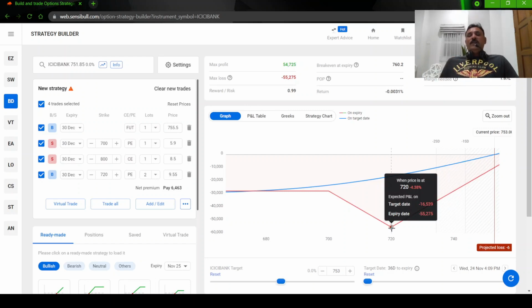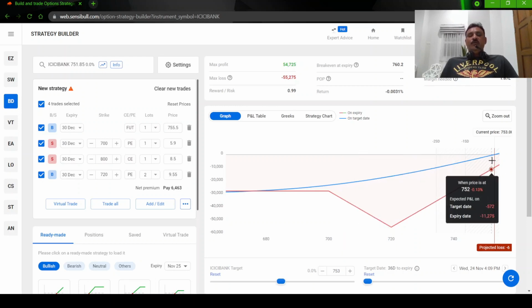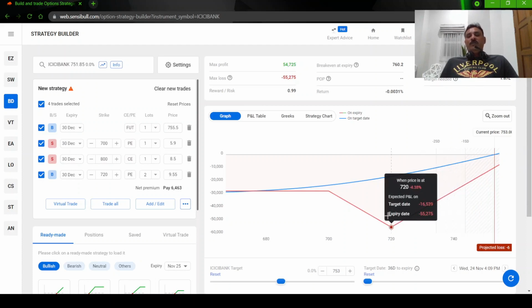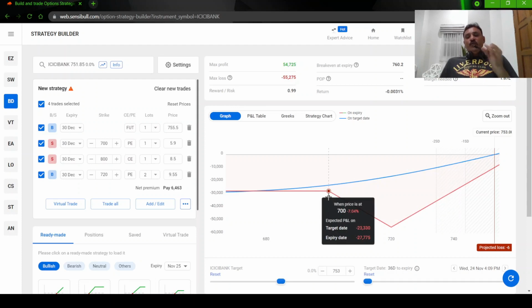Or if you still hold the trade and the stock continues to go down, you will start gaining value because you bought two puts, right? Means if the market is going down, the put will be in the money. So you will have a good amount of profits on the put. Your put sell and your future will be losing a lot of money. Okay, so that will get partially compensated by the 720 put we have purchased. Okay, and when it comes to 700, your future loss and your put sell loss both will be equal to the gain in the 720 put.